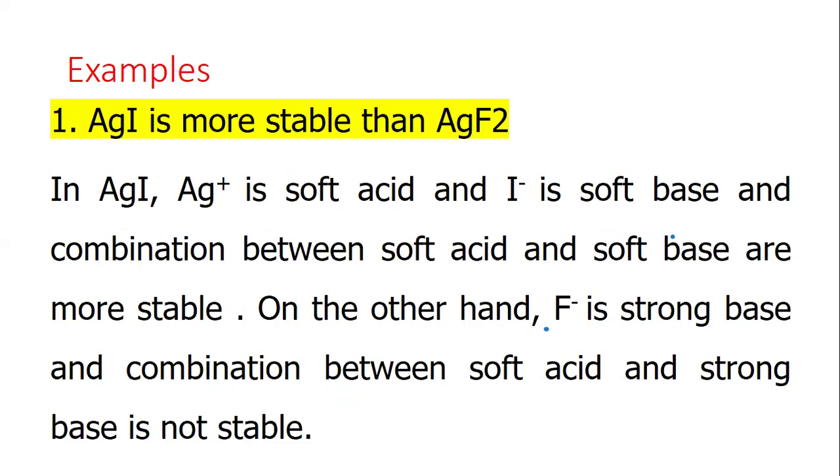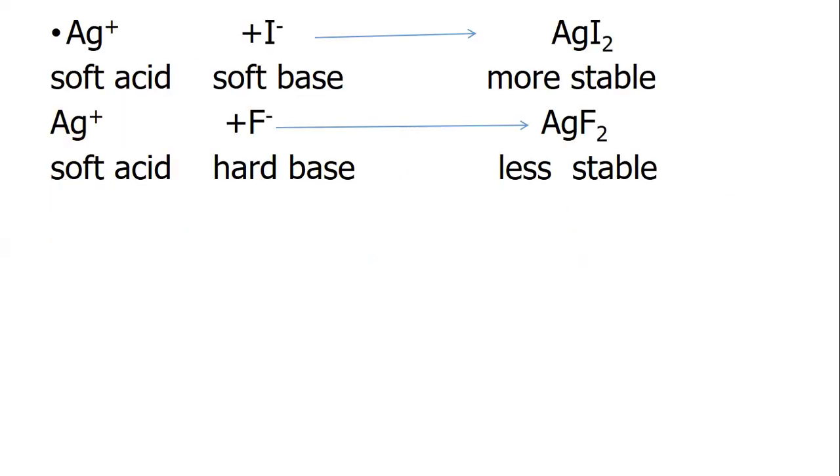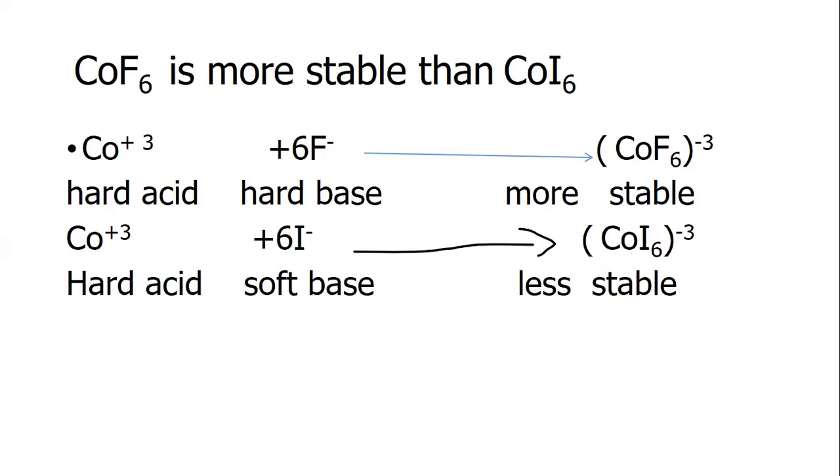Example: silver iodide is more stable than silver fluoride. In silver iodide, the silver ion is a soft acid and iodide is a soft base, and the combination between soft acid and soft base is more stable. On the other hand, fluoride is a hard base and the combination between soft acid and hard base is not stable. Silver ion is a soft acid, iodide is a soft base, so silver iodide is more stable. Silver is a soft acid, fluoride is a hard base, so silver fluoride is less stable.